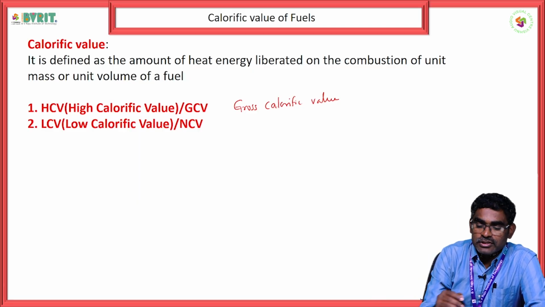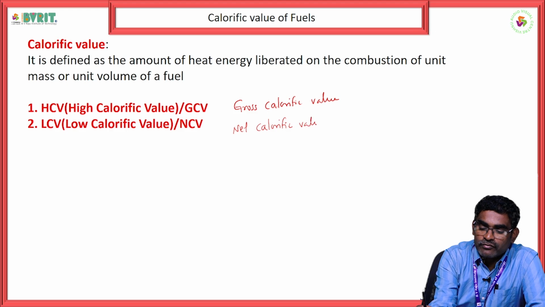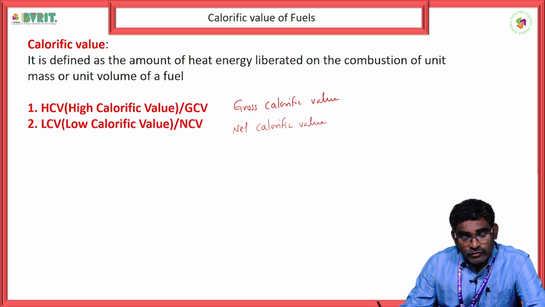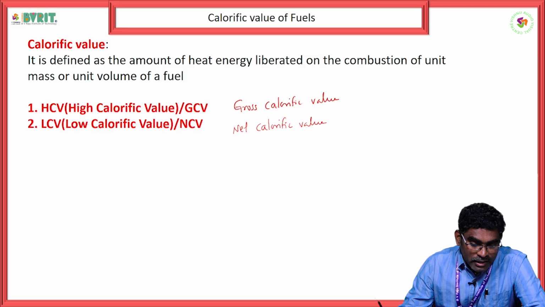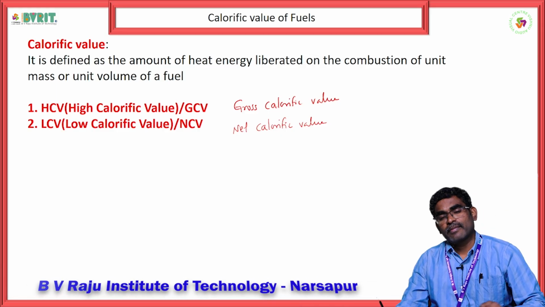And the other one is low calorific value, which is also called net calorific value. So in such a way, calorific value is of two types: high calorific value, also called gross calorific value, and low calorific value, also called net calorific value.